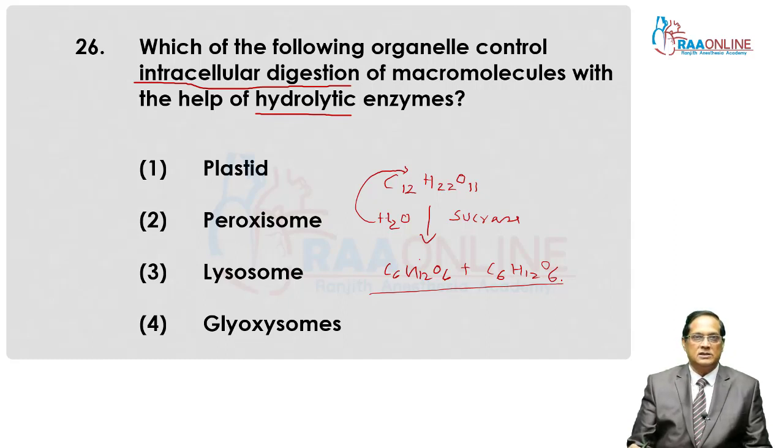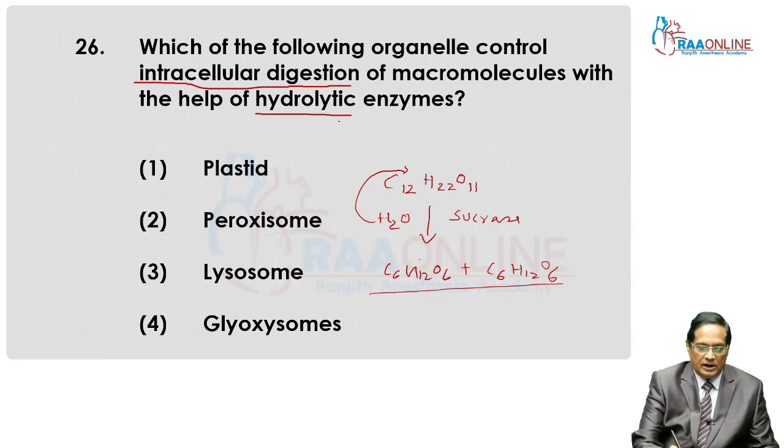Why? Lysis of a larger molecule into a smaller one by the addition of water. Lysis, that is the splitting. Then hydro, that is pertaining to water. When a water molecule is added, the complex molecule becomes a simpler form. Such enzymes are known as hydrolytic enzymes. And these enzymes in the cell are found in lysosomes.